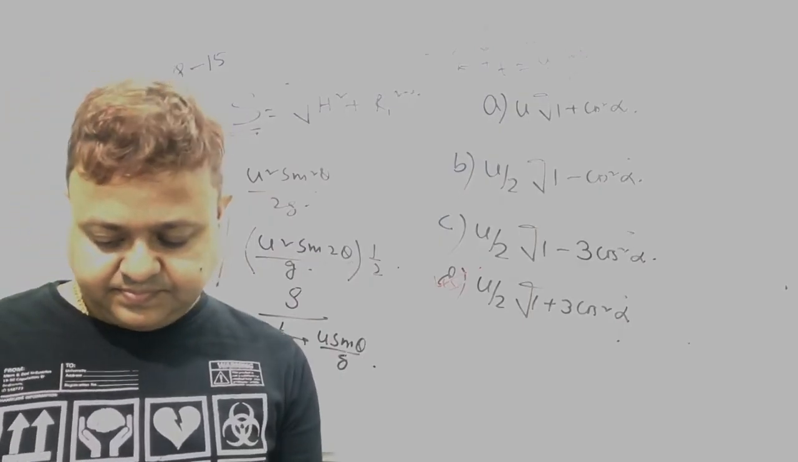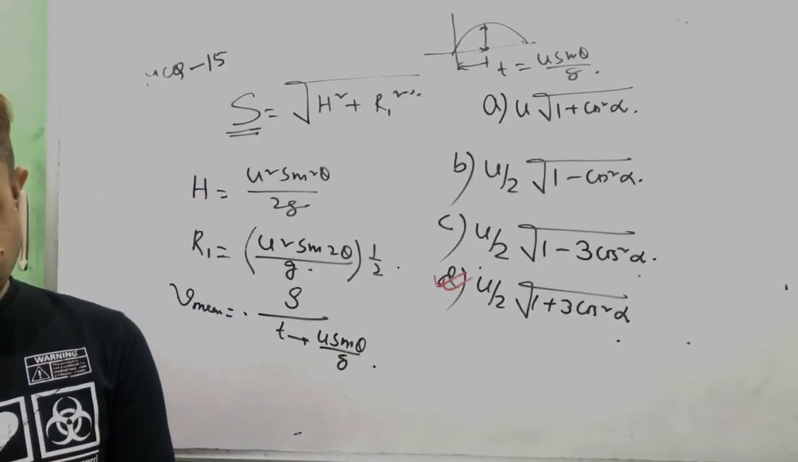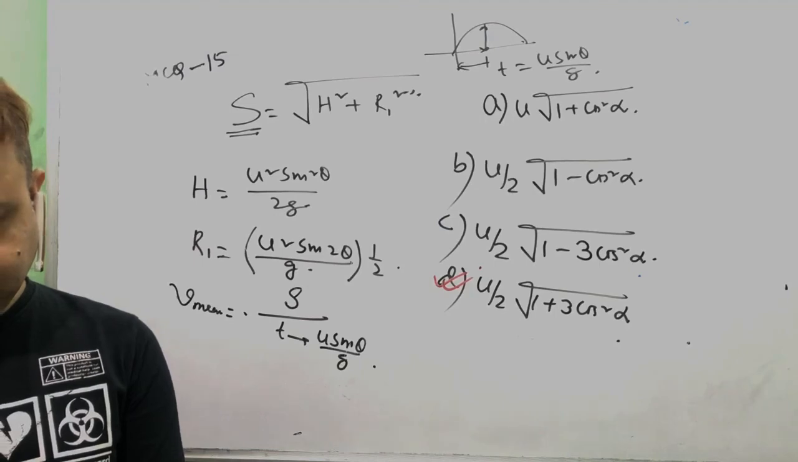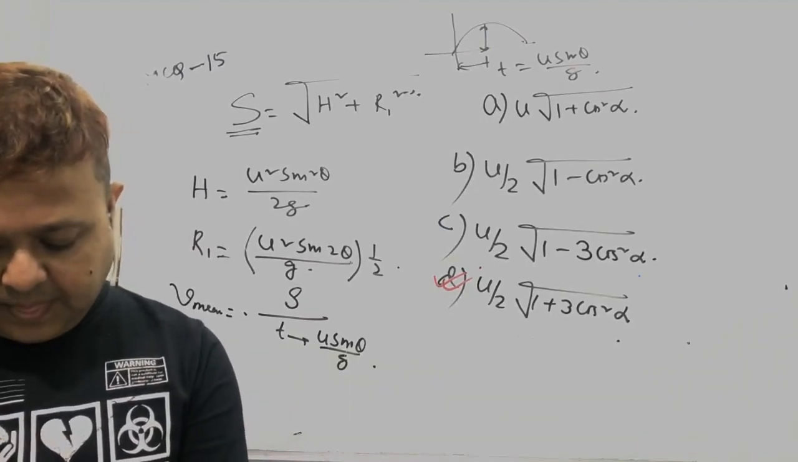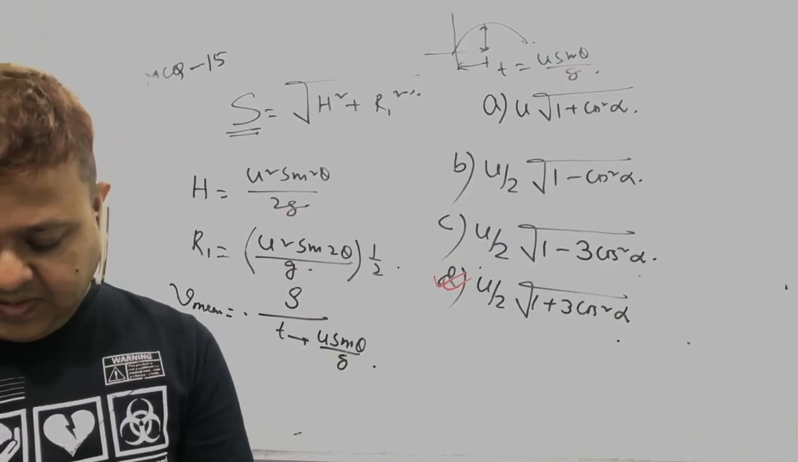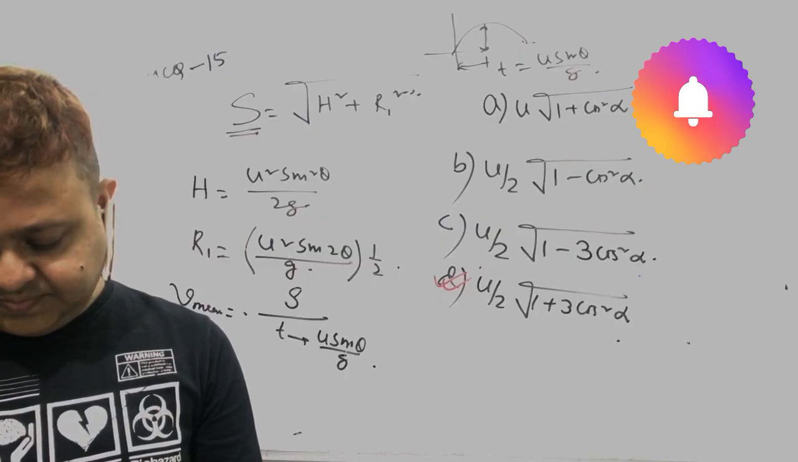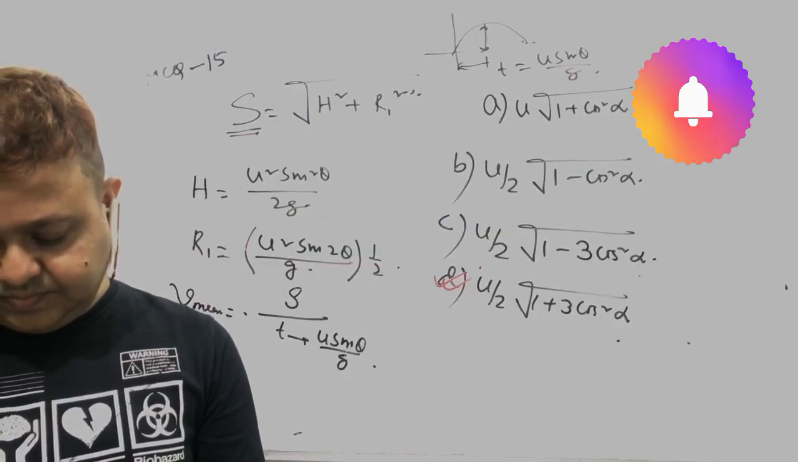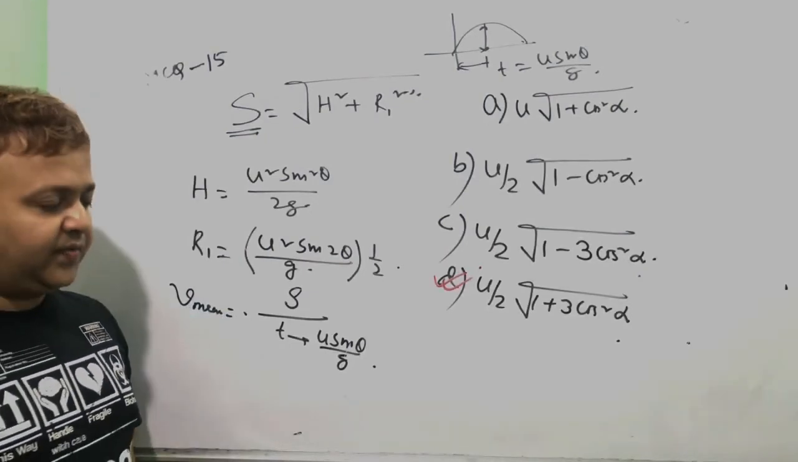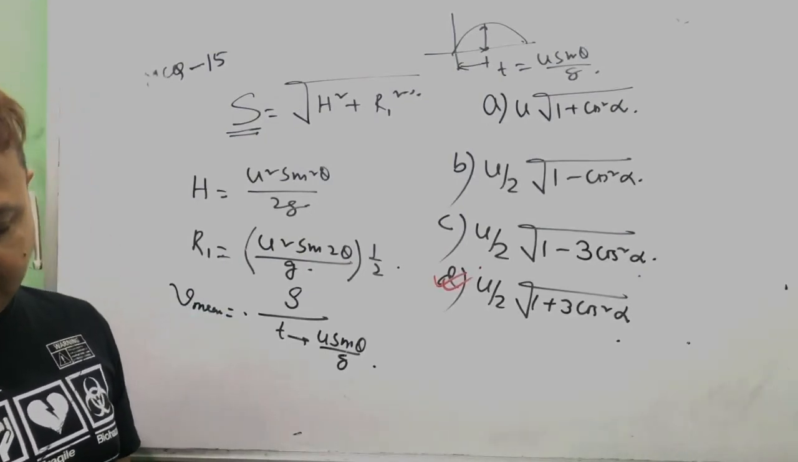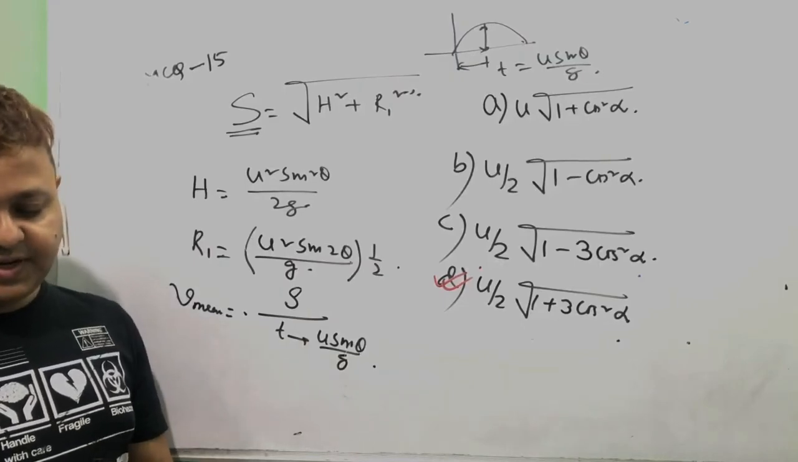Next, a ball is thrown from a height of 20 meter. Thrown horizontally, sorry. Thrown horizontally from a height of 20 meter.